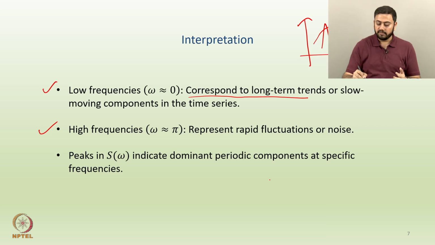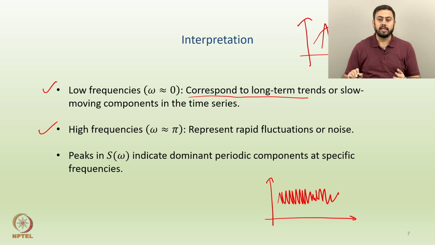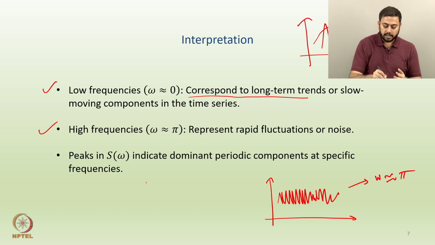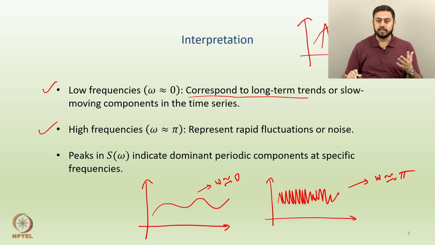Okay. So, if the frequency value is almost equal to pi, then one can actually see really rapid fluctuations, or more like noise. So, this is when omega is close to pi. Let me redraw here. A situation where you have some slow moving components, maybe something like that, corresponds to omega being close to 0, which is low frequency.